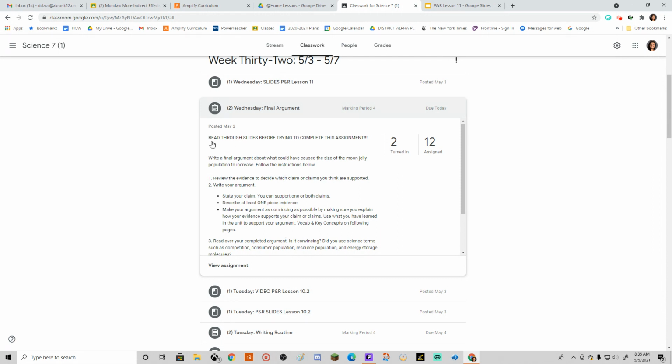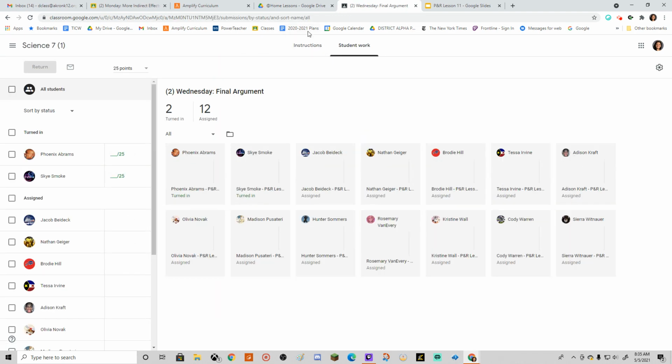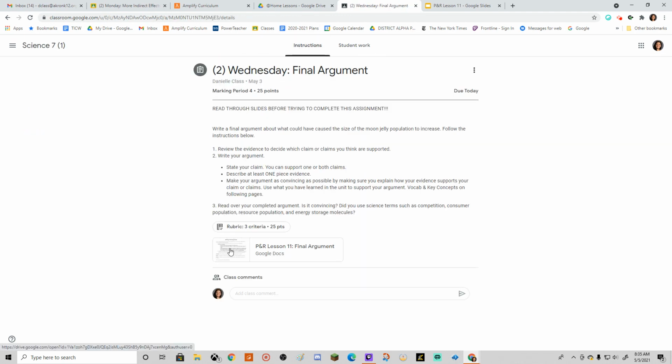As we already did, we want to make sure that you read through the slides before trying to complete this assignment, because of course the slides is where you will find your evidence. We also have a rubric here that you can go back and check your work against to make sure that you did a good job and that you have everything that's required.